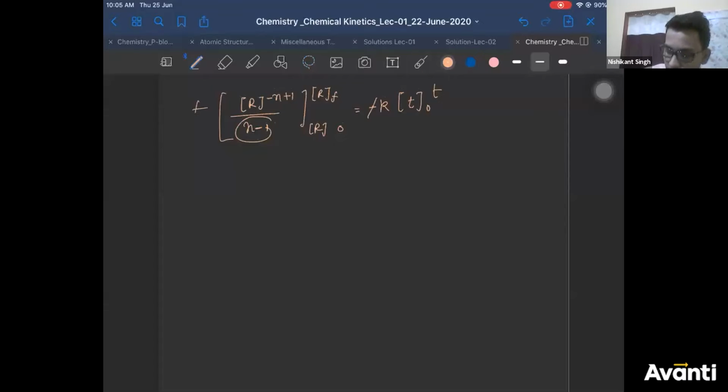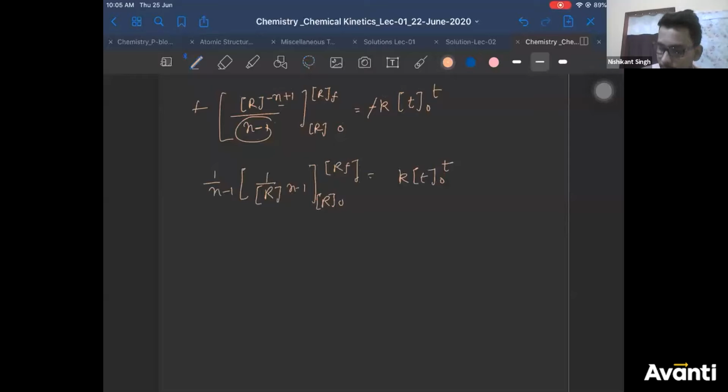Now you can take 1 by n minus 1 outside, it's a constant. Now R power 1 minus n it is, right? If you take reciprocal, it can be written as 1 by R to the power n minus 1. Now you apply limit R initial to R final. Here also you have k, t, lower limit 0, upper limit t.